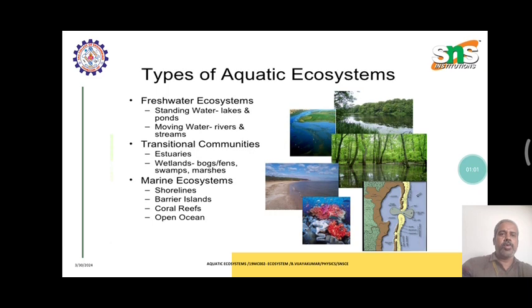Freshwater ecosystem includes standing water, lakes and ponds, and moving water, rivers and streams. The transition community is estuaries and wetlands. Then the marine ecosystem includes shorelines, barrier islands, coral reefs and open oceans.